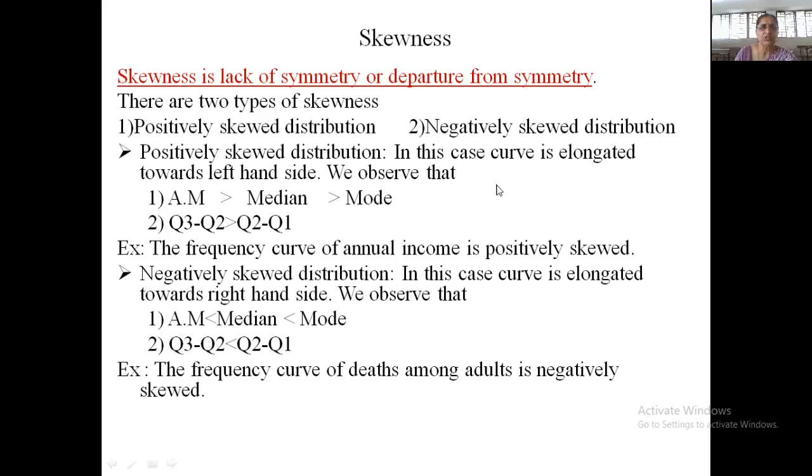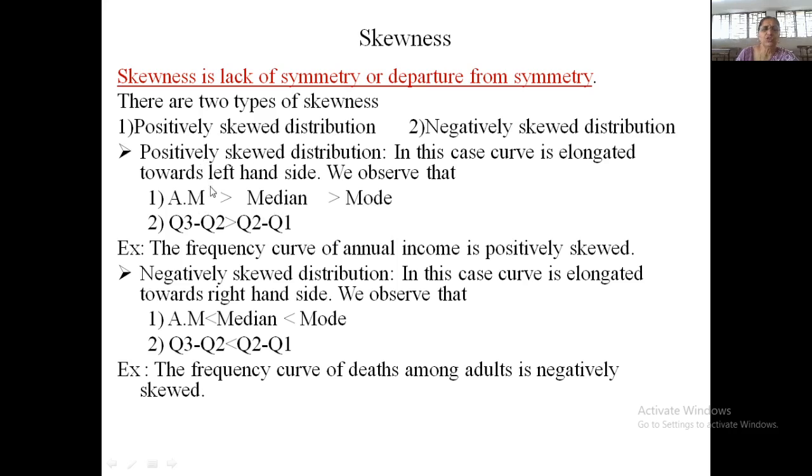In case of positively skewed distribution, we have higher frequencies at the first part of the frequency distribution, and for negatively skewed distribution, the data is concentrated at the last part of the distribution. So for positively skewed distribution, we have the curve which is elongated to the left hand side, and in that case arithmetic mean is greater than median is greater than mode.